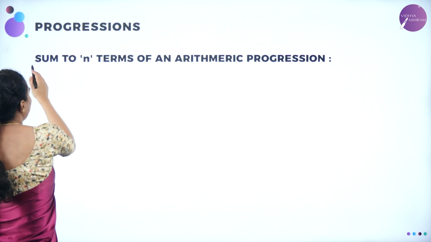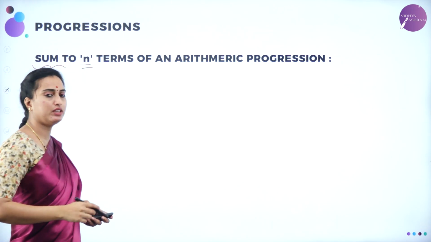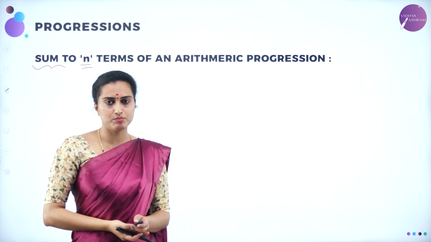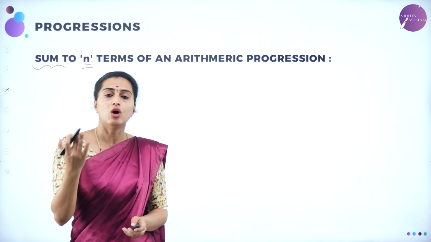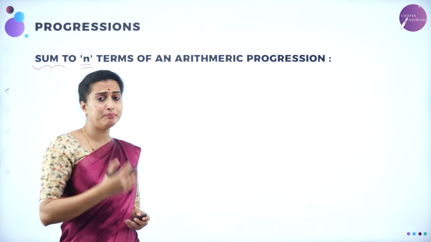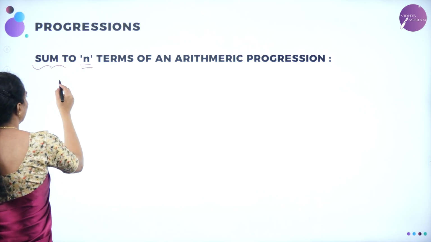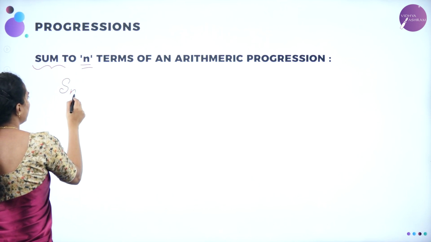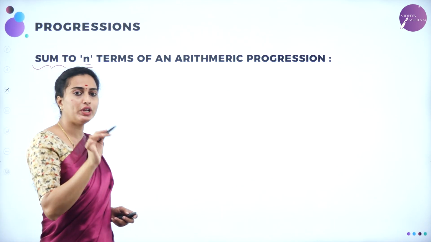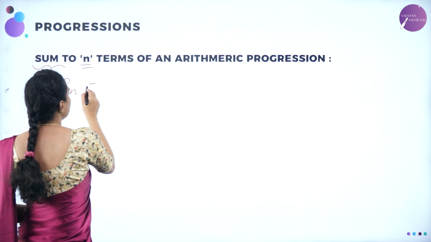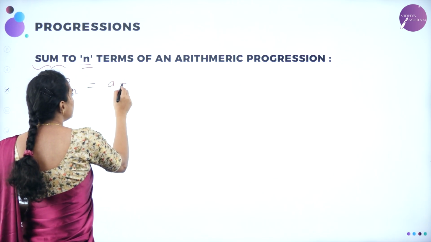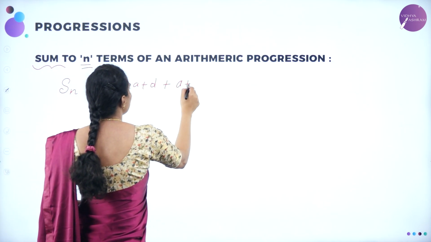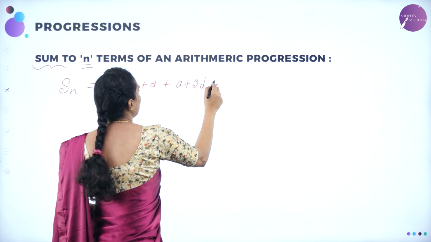What is that? Sum to n terms of an AP. That means the series. Here you are going to have the sum to n terms of an AP, which means you are going to add all the terms. Let me name it Sn, sum to n terms, which will be equal to: first term is A, second term is A plus D, third term is A plus 2D, fourth term is A plus 3D.